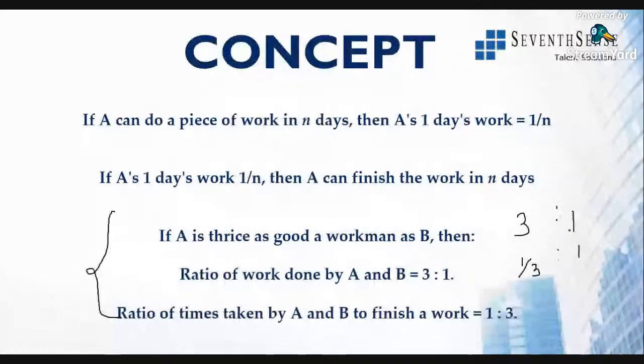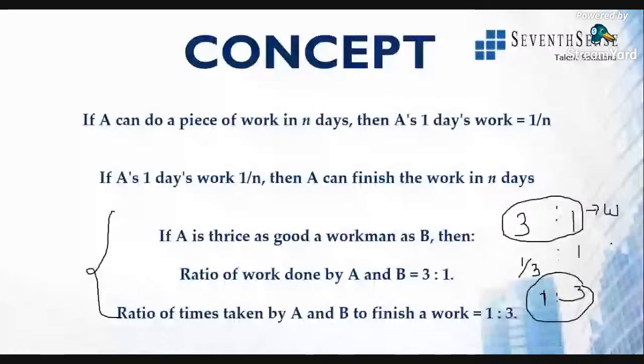So with respect to 1 apple, A is eating 3 apples, so the time taken will be 1:3. That is reversed. Here, this is the work done. The time will obviously be inversely proportional. If time is inversely proportional to work, obviously work will be inversely proportional to time as well. This is basic common sense.